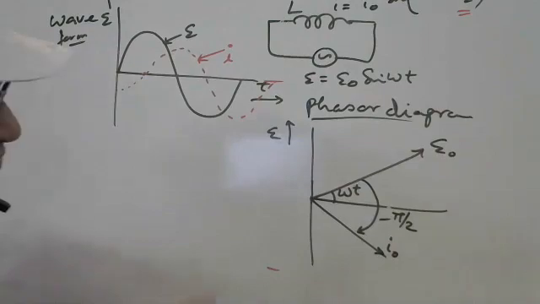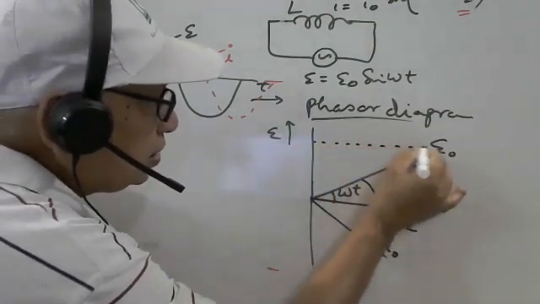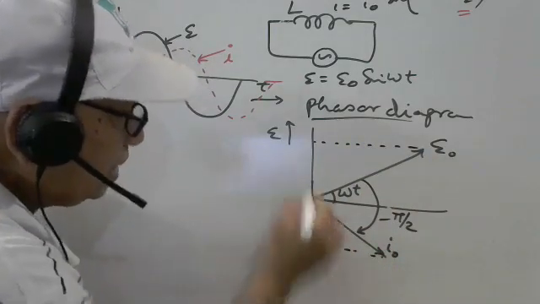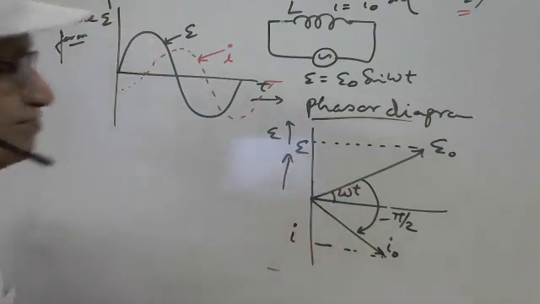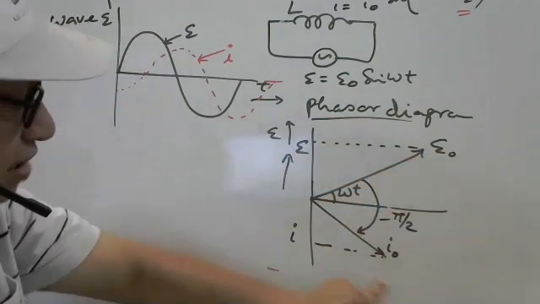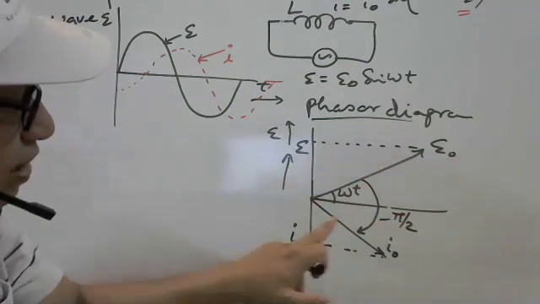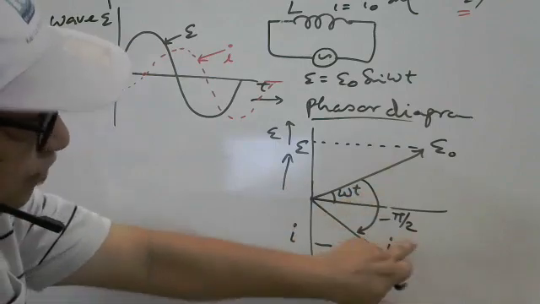Now it is visible. So here you put the perpendicular, it will give you e and i, the instantaneous values. These are the maximum values. This is the amplitude, maximum value, instant values, angle, phase difference.